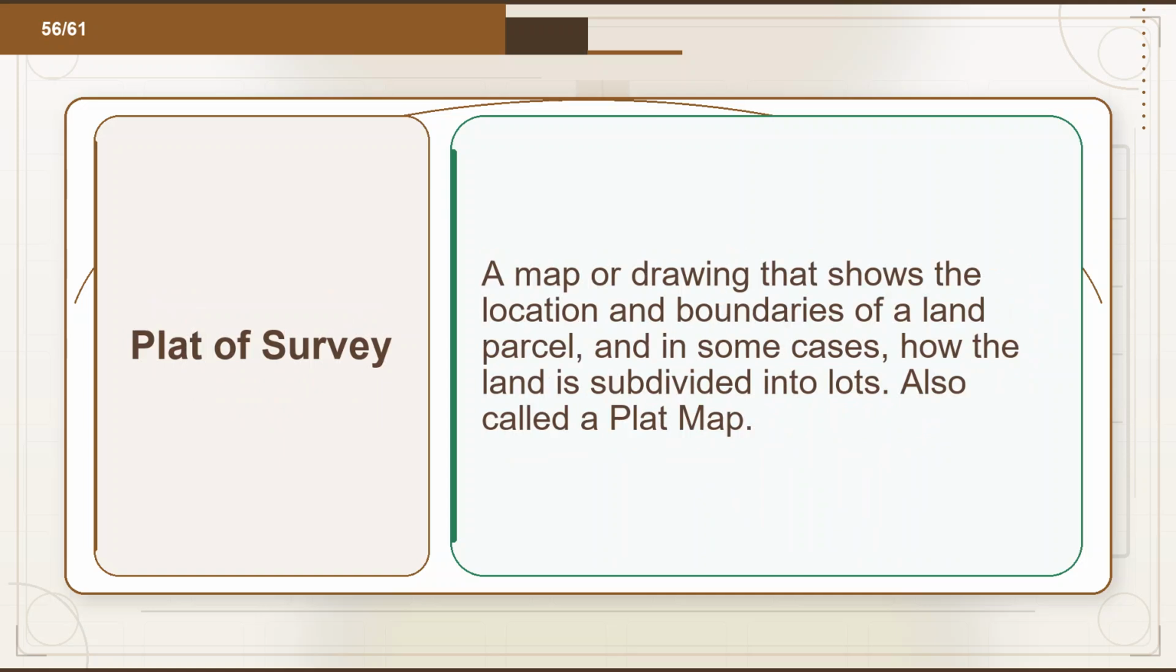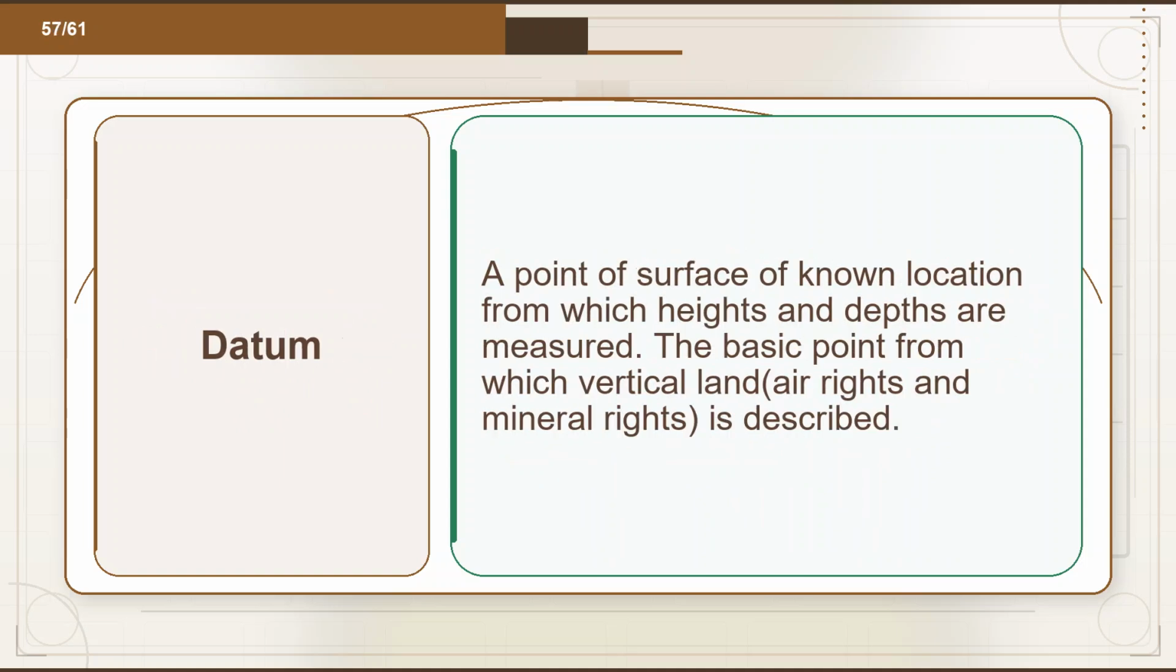Flashcard 56. Term: plat of survey. Definition: a map or drawing that shows the location and boundaries of a land parcel, and in some cases, how the land is subdivided into lots, also called a plat map. Flashcard 57. Term: datum. Definition: a point or surface of known location from which heights and depths are measured, the basic point from which vertical land, air rights and mineral rights are described.